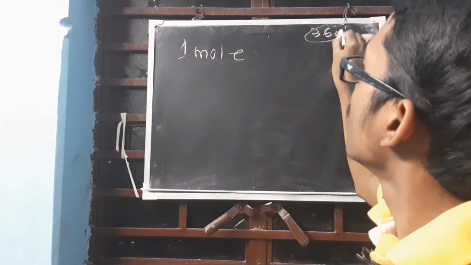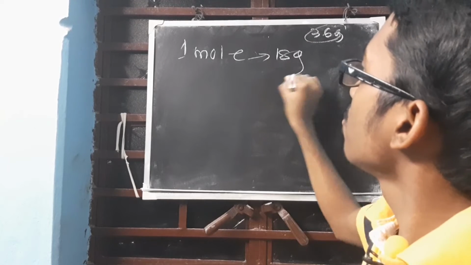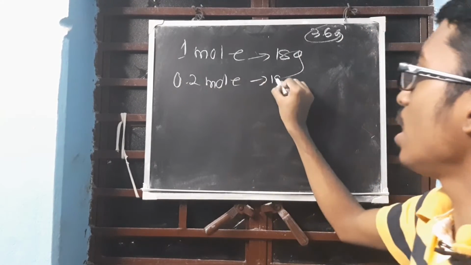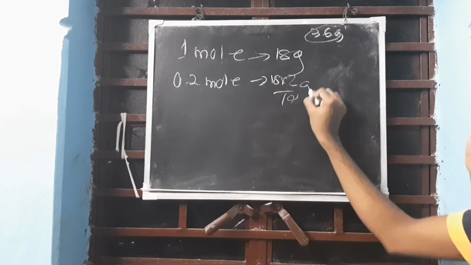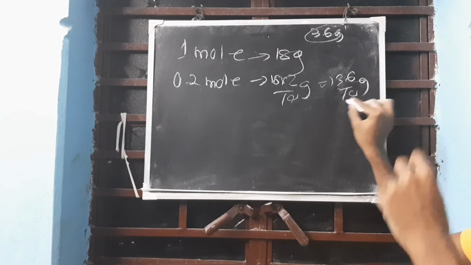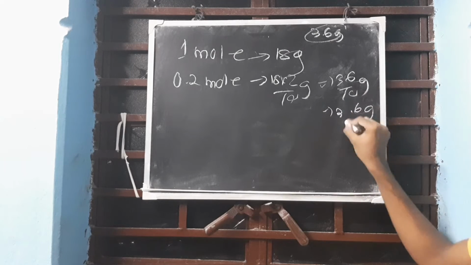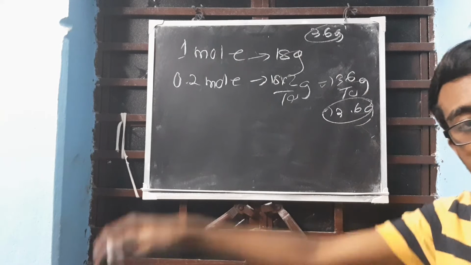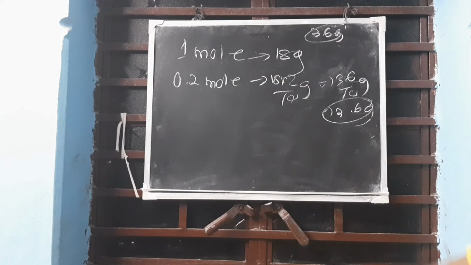3.6 gram. 1 mole has 18 gram. 0.2 mole will have 18 into 2 upon 10 gram, that is 36 divided by 10, that is 3.6 gram. Got it? You don't have time to write all this if you have long questions left, so mental calculation works. If you are good at it, then go for it, otherwise don't try.